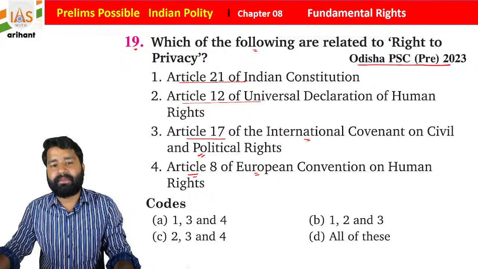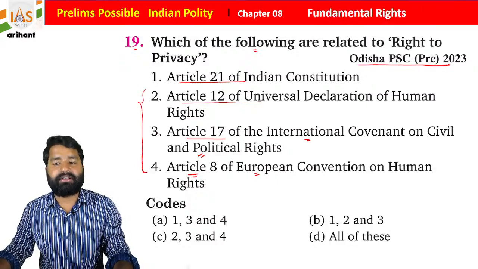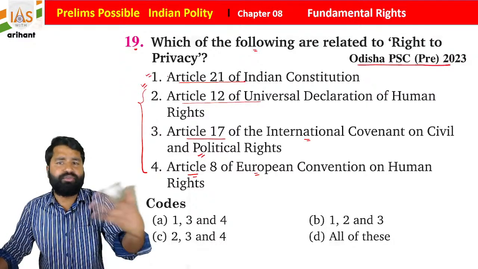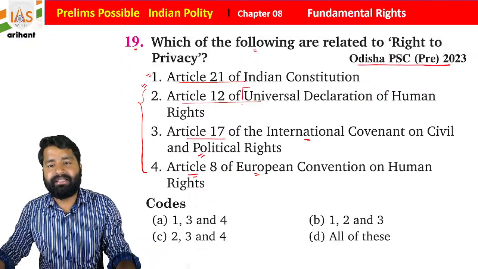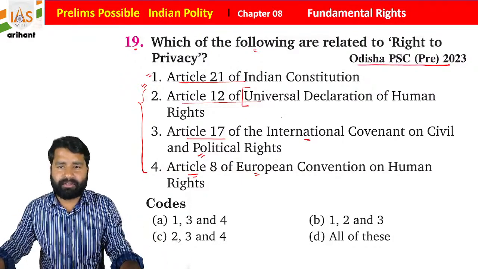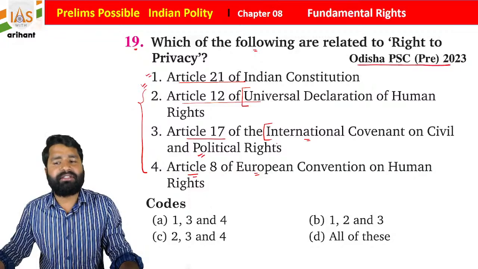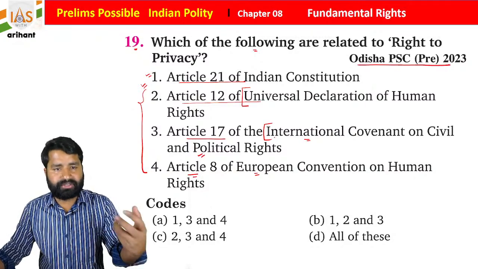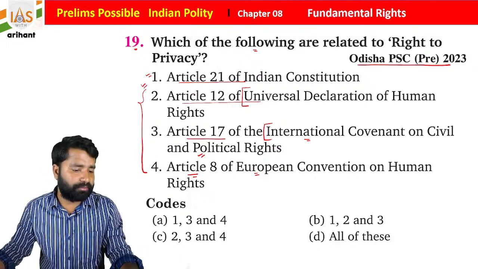Students, what you find is that these are all international declarations, and these are all correct. So you have to remember it and read the Universal Declaration of Human Rights. It is available on the internet, just read it. You must also read the International Covenant on Civil and Political Rights, because it is going to help you a lot.